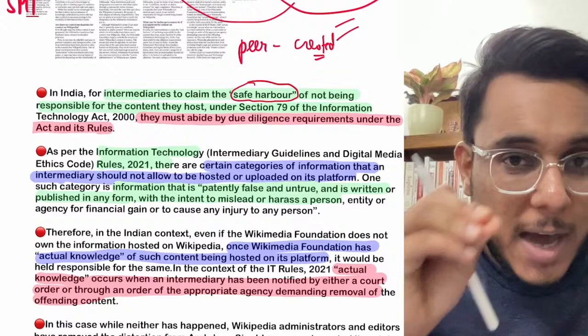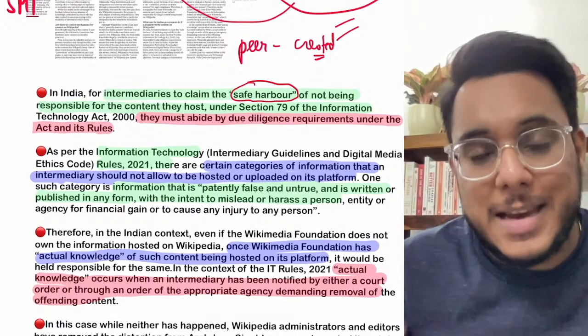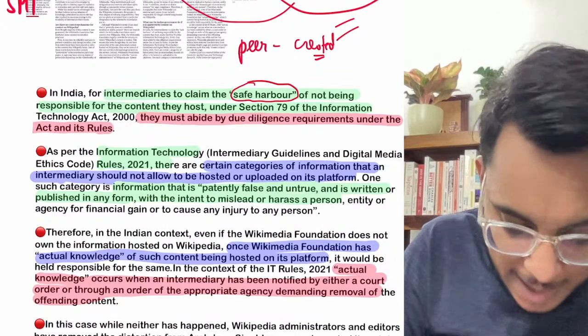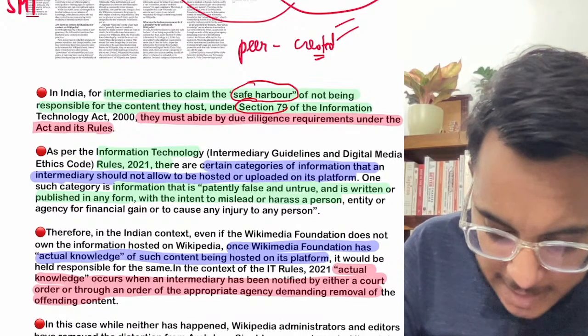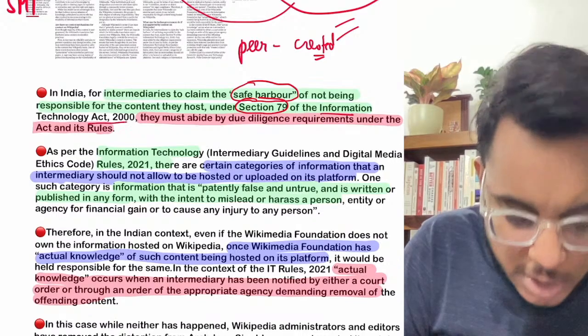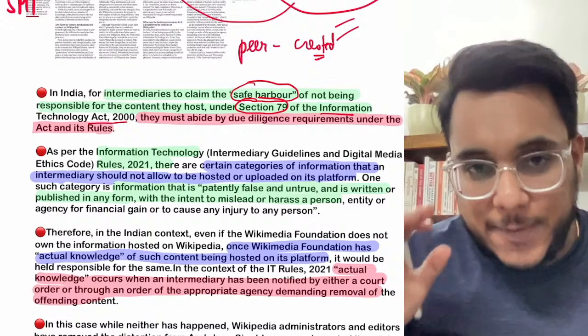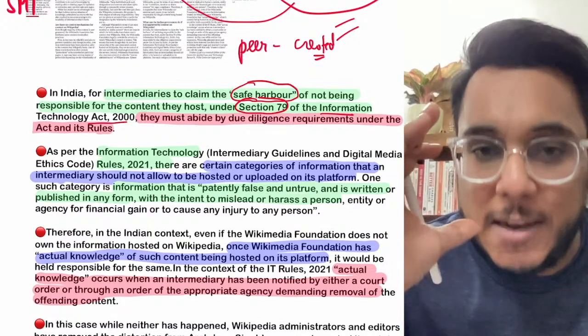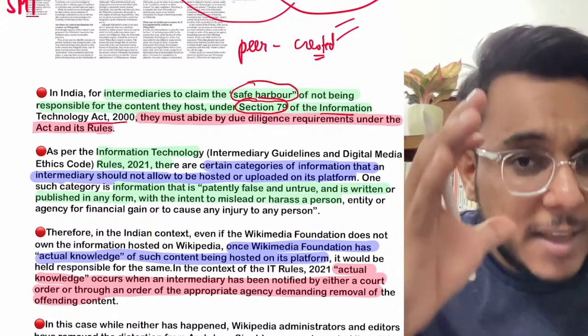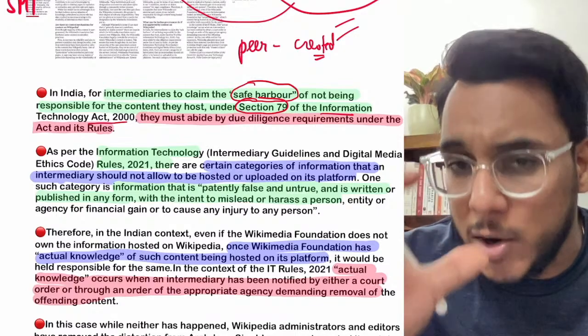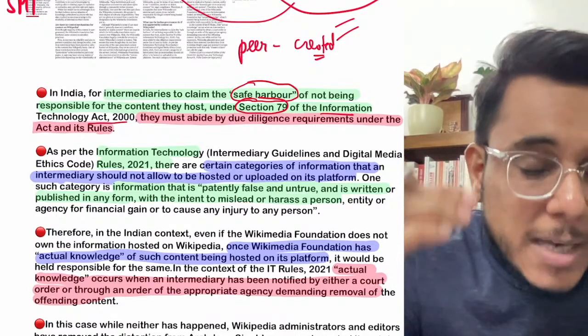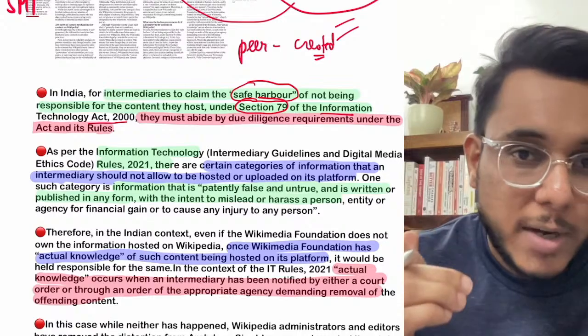That is the safe harbor protection that is given. Now in India, the safe harbor is given as per Section 79 of the Information Technology Act 2000. It means that if there is some information on Facebook, Twitter, YouTube, or Wikipedia, these companies cannot be held responsible for that particular information.